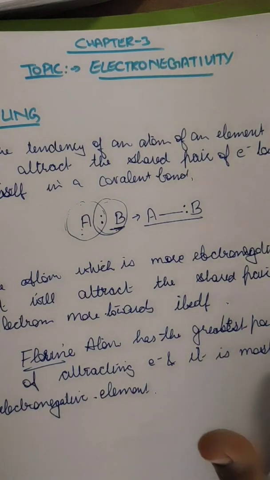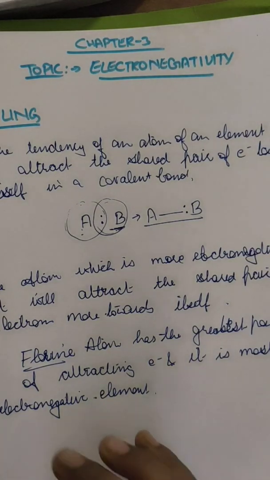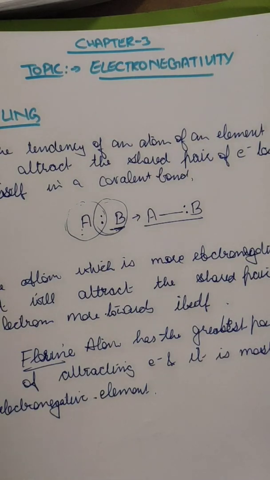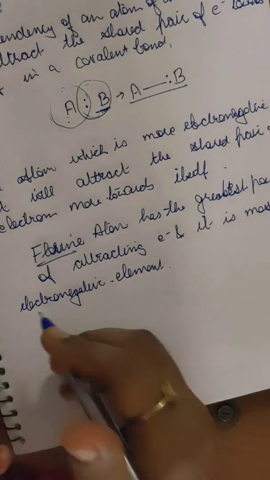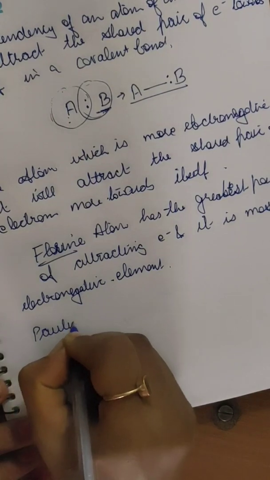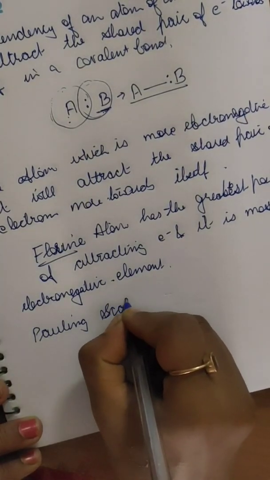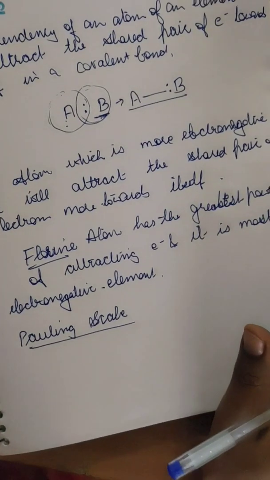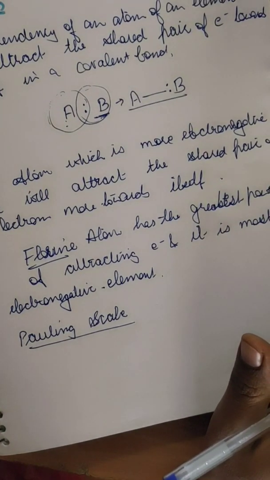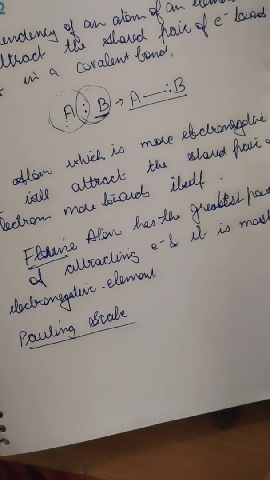Electronegativity values of different elements are not measured, but they are derived. It is not a property which we can measure directly, but we can derive it indirectly by different methods. There are many methods, so a number of relative scales of electronegativity have been introduced. The main scale to study electronegativity is known as the Pauling scale, introduced by Linus Pauling in 1932.